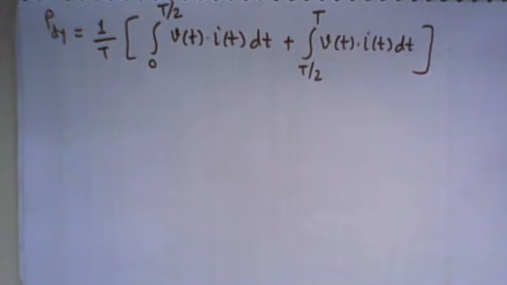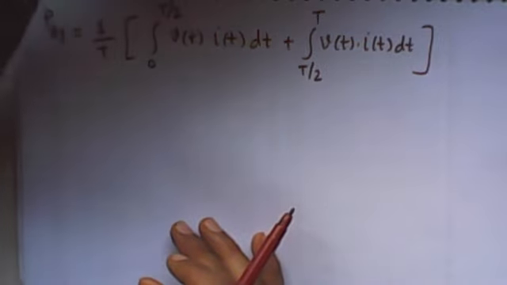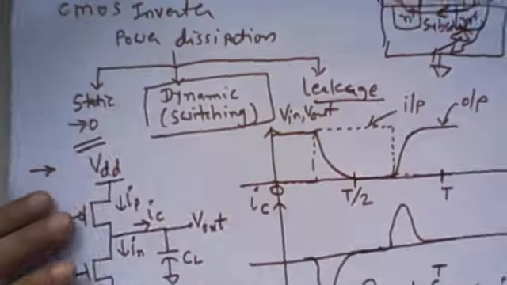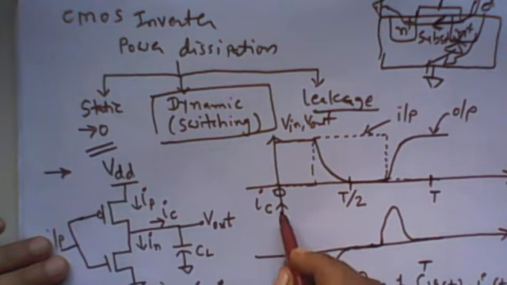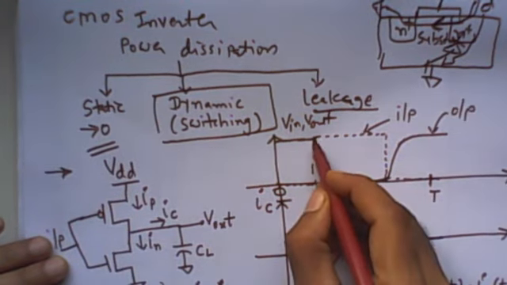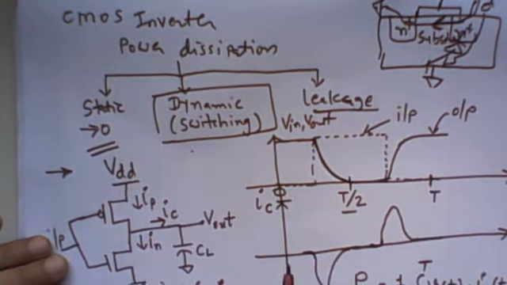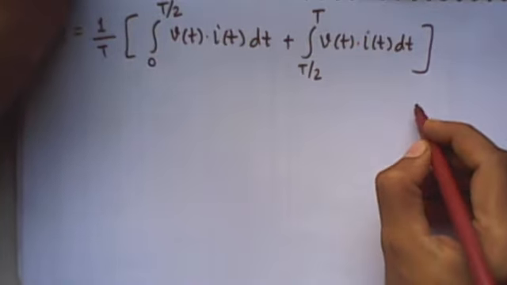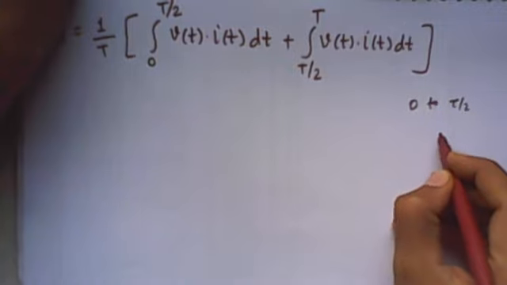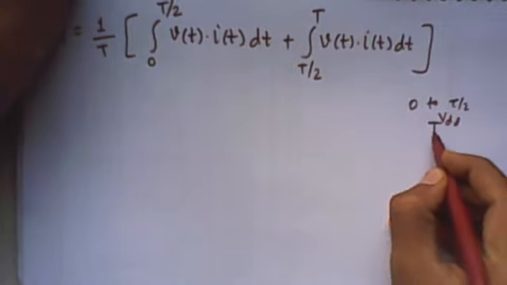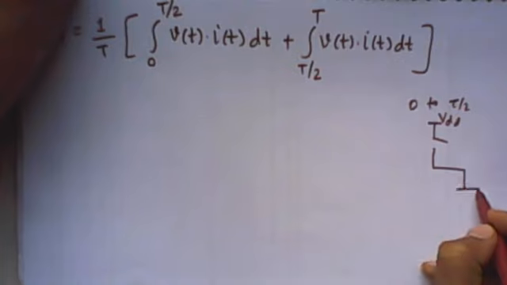So when it is 0 to T by 2, the voltage is going from V out to 0. In 0 to T by 2, the output voltage starts going to 0. So at that time, in the equivalent circuit, the PMOSFET is in cutoff and the NMOSFET is conducting.